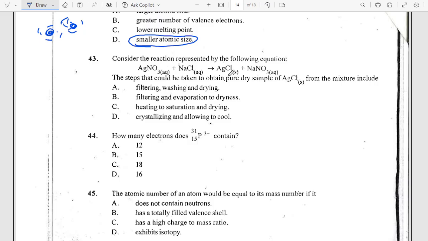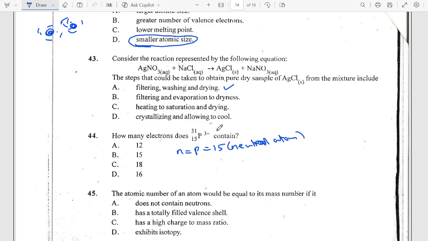So you can see that this one is not soluble, so the first thing to do is to filter it, right? You filter, then you wash, and you dry. Yeah, so A is the answer. Now the next one says, how many electrons does this contain? Now, the number of electrons is supposed to be equal to the number of protons, which is 15. It's supposed to be, but this is for a neutral atom. That means an atom that does not carry any charge.